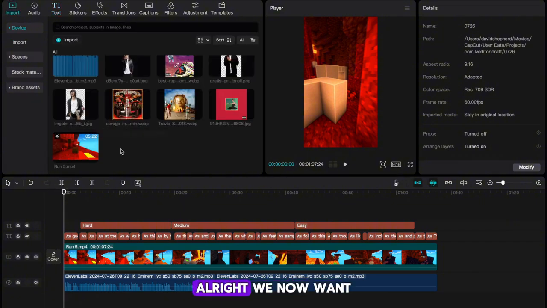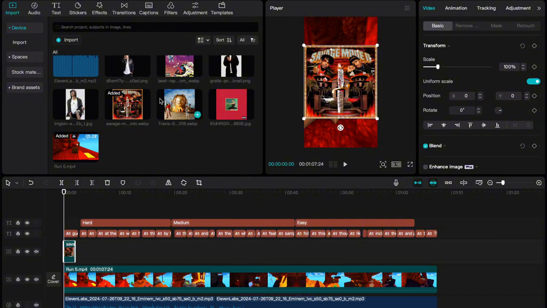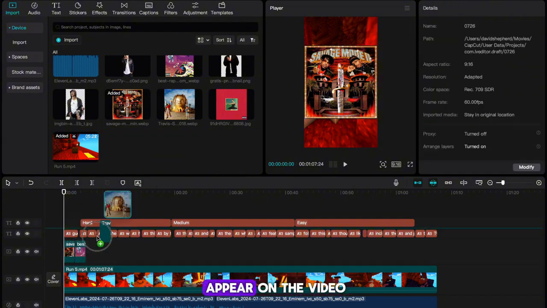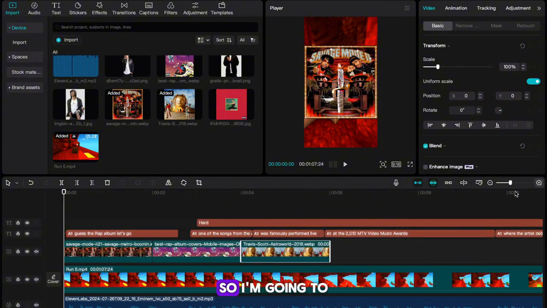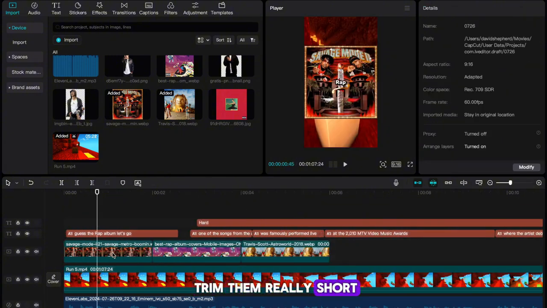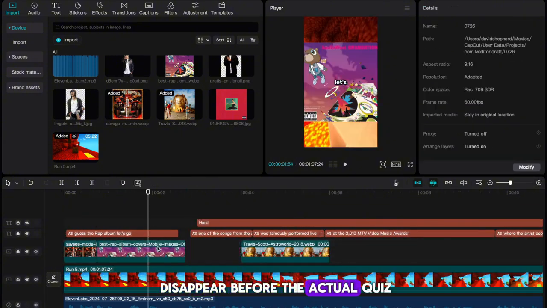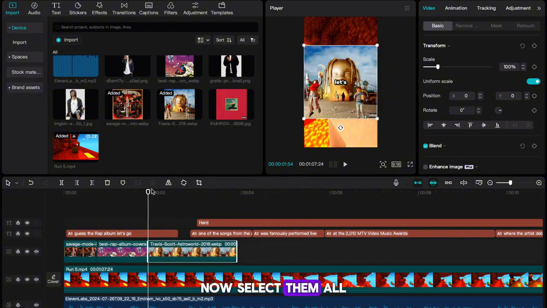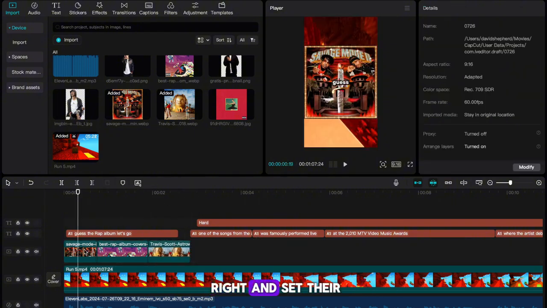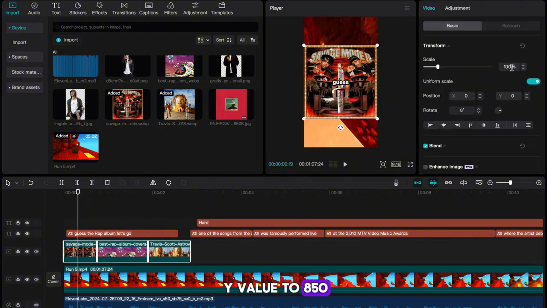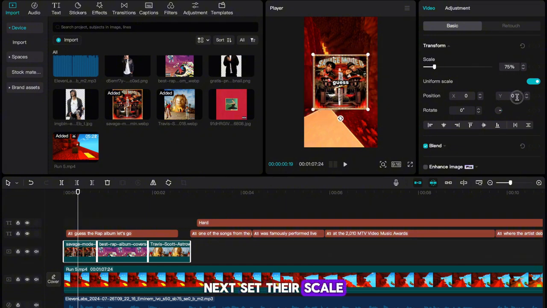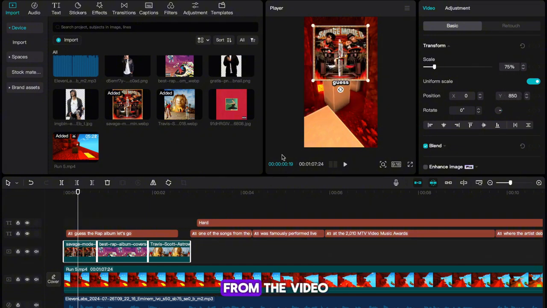Alright, we now want to add the 3 albums that aren't the actual video one. Drag all 3 into the timeline like so. Now, we want to make these appear on the video really quickly. So I'm going to trim them really short and make sure they disappear before the actual quiz. Now select them all, head to the top right, and set their Y value to 850. Next, set their scale to 50% to get this look from the video.